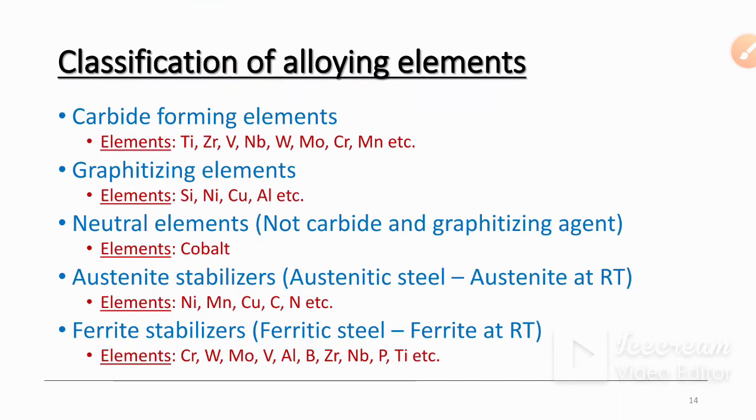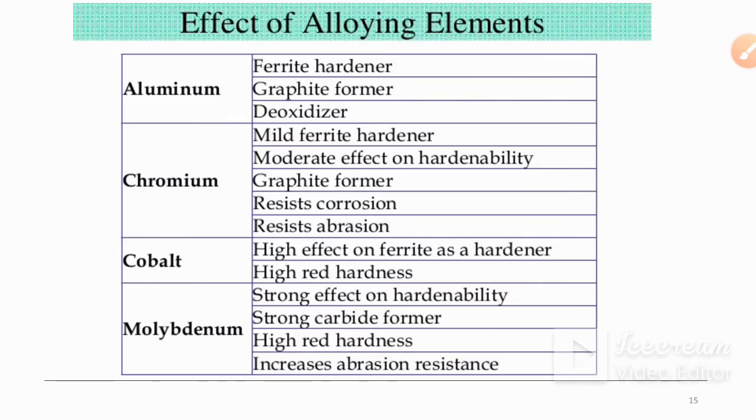Next, ferrite stabilizers, which stabilize ferrite at room temperature. The elements are chromium, tungsten, molybdenum, vanadium, aluminum, boron, zirconium, niobium, and then phosphorus and titanium. Then next is the effect of alloying elements. Aluminum is a ferrite hardener, graphite former and deoxidizer. So these are the major alloying elements added in plain carbon steel.